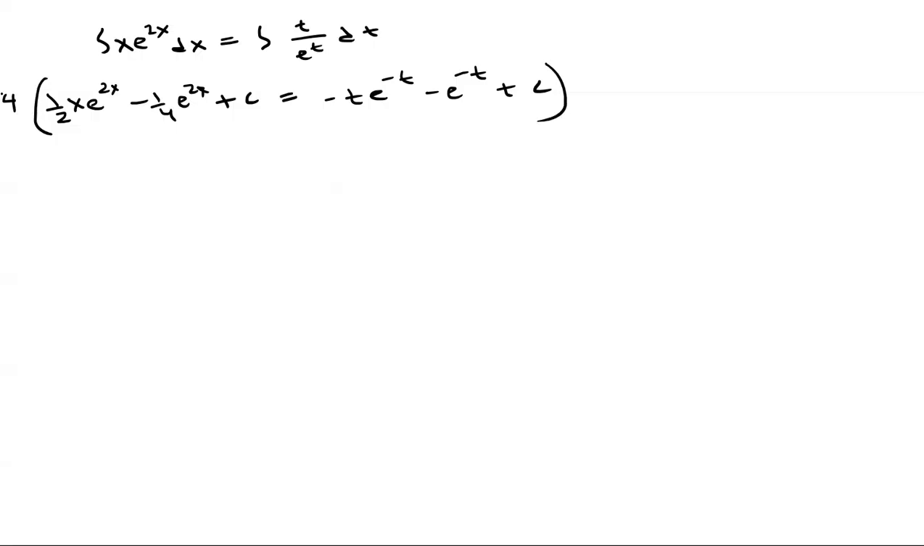That's going to give us 2x e to the 2x minus e to the 2x plus 4c minus 4t e to the negative t minus 4e to the negative t plus 4c.